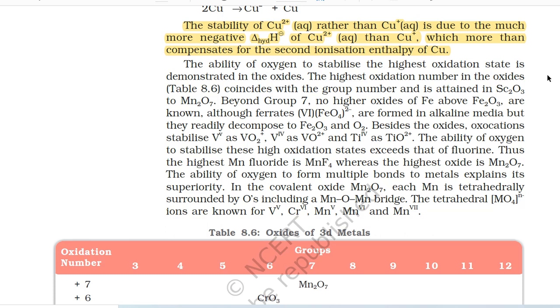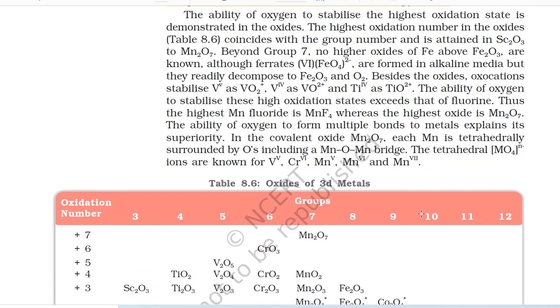In the covalent oxide Mn2O7, each manganese is tetrahedrally surrounded by oxygens, including a Mn-O-Mn bridge. The tetrahedral MO4^n- ions are known for vanadium, chromium, and manganese, and in Roman numerals, valencies are described.